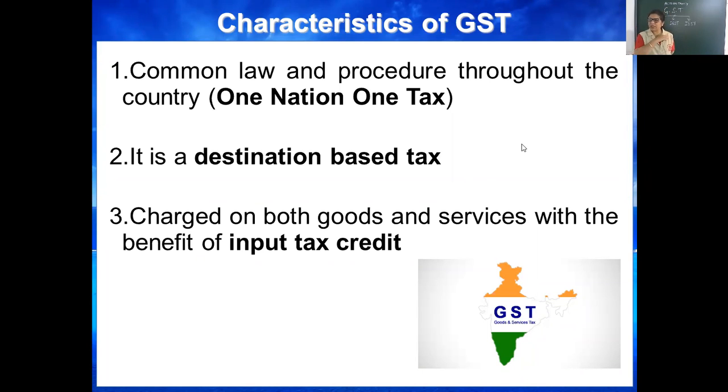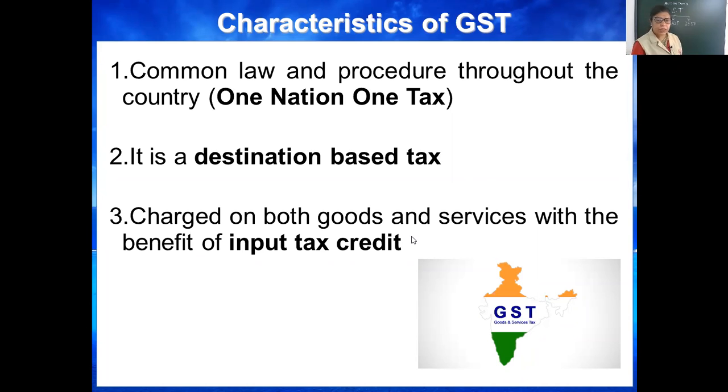And throughout the country, they removed state taxes, central taxes and all, and they imposed one tax, that is GST. It is a destination-based tax. When we do the numerical, then I'll explain it to you. It is a destination-based tax.